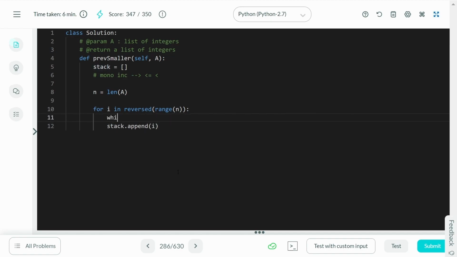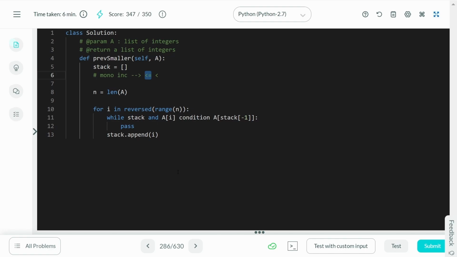But at the same time, I want to check while the stack exists and compare the A of i condition with A of stack[-1]. I want to do some computation in this case. Now, what is this condition going to be? We're looking at a monotonically increasing stack. What did I tell you in the last video? Monotonically increasing means we are looking at a smiley face, something like this. But as I already explained, we're looking for a previous smaller element.